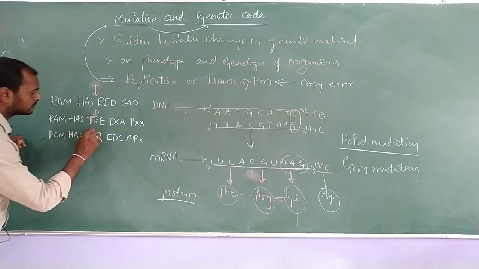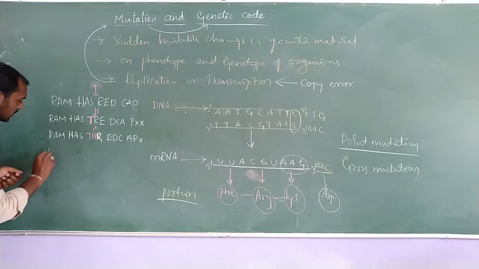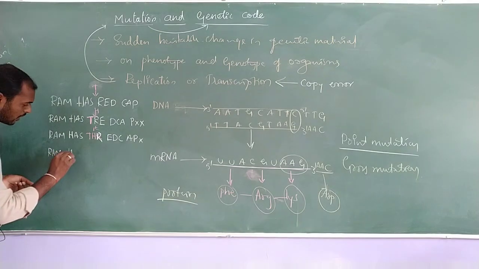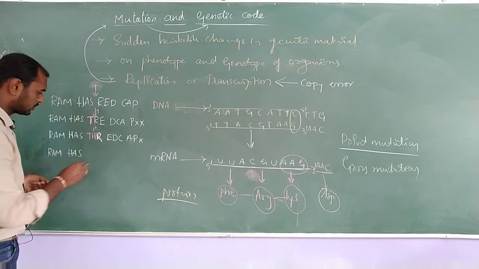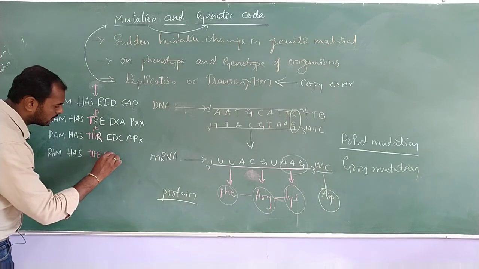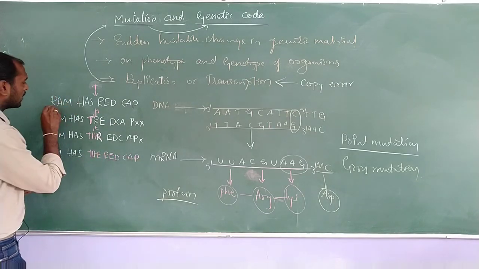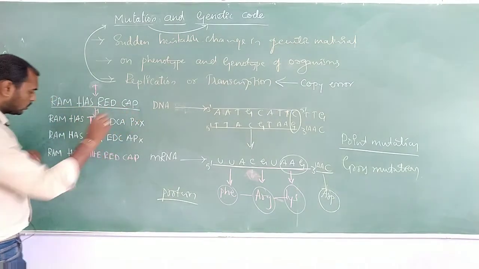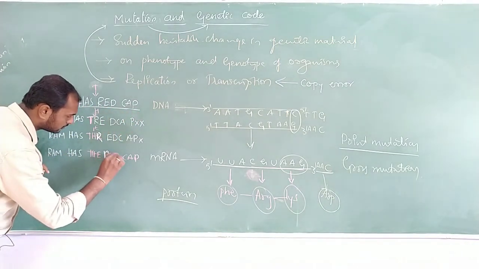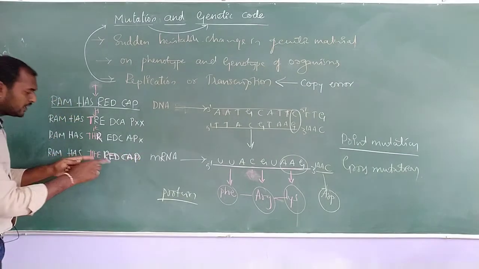If I am going to add E, then the frame becomes Ram has the red cap. Right? Ram has the red cap.